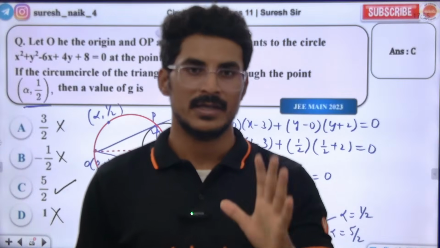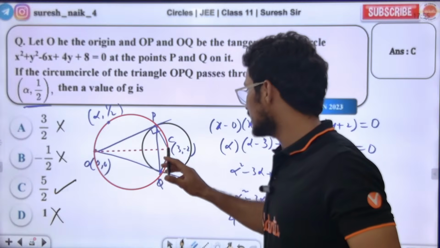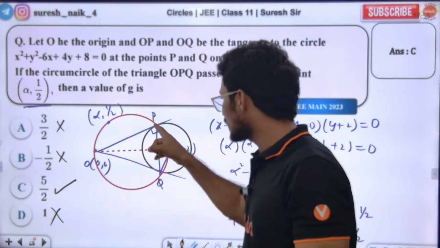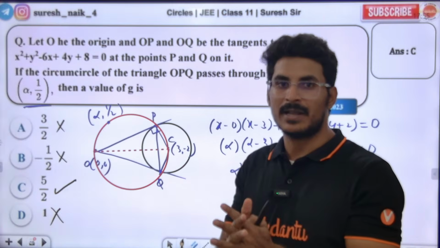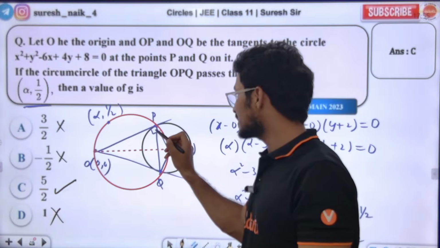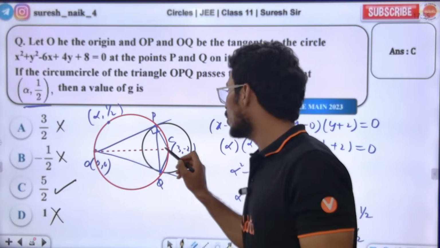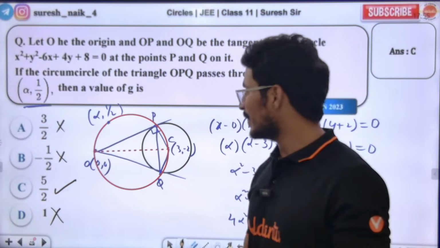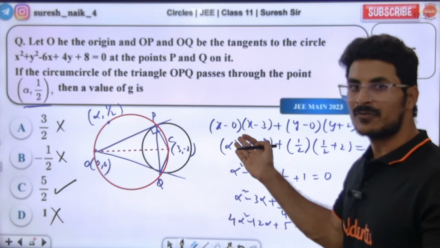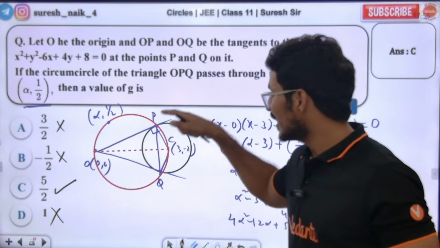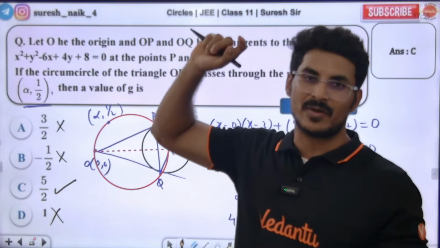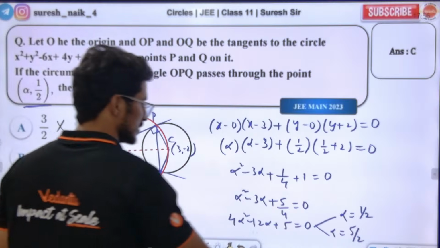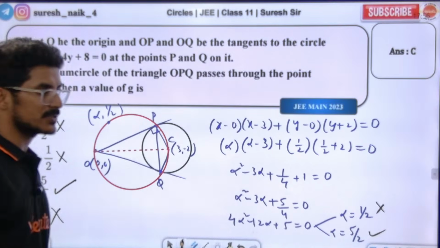Just a simple part. Here OPCQ is a cyclic quadrilateral. Because it is a cyclic quadrilateral, opposite angles sum to 180 degrees. Sir, the angle in a semicircle is 90 degrees, so OC is definitely the diameter. Since OC is the diameter, I am using the diametric form, and we get the red color circle equation. The red color circle is passing through (alpha, 1/2). Answer done. Yes or no? So this is not available, but this is available. So 5/2 is the right answer.